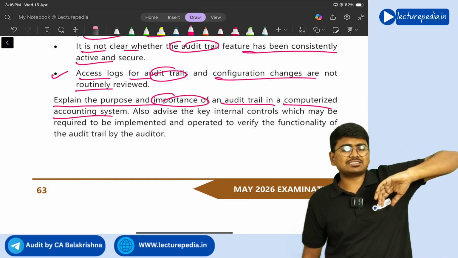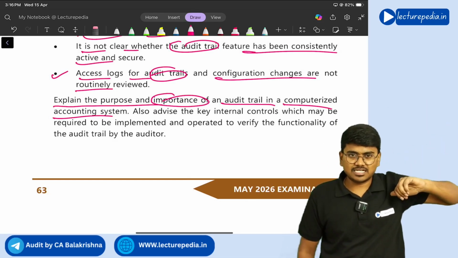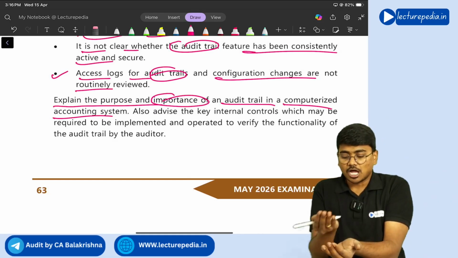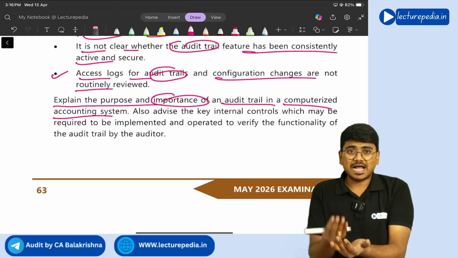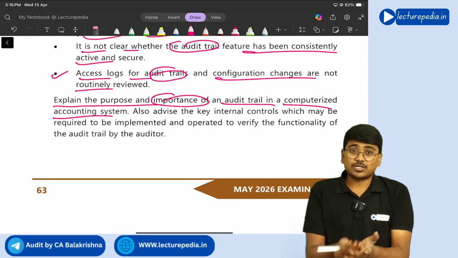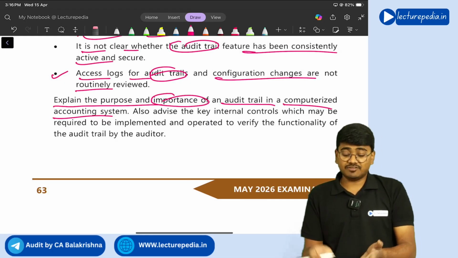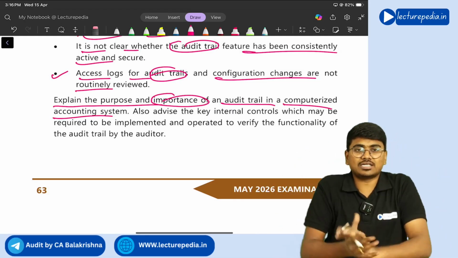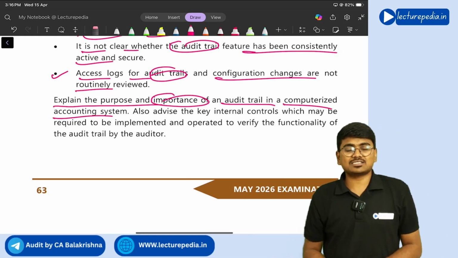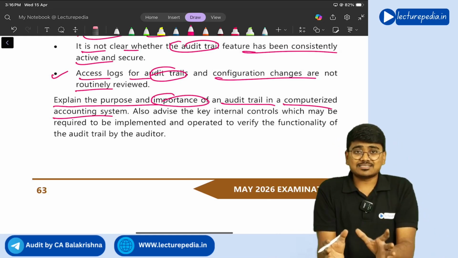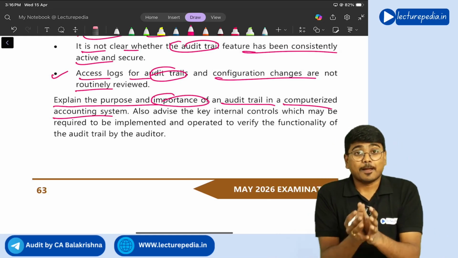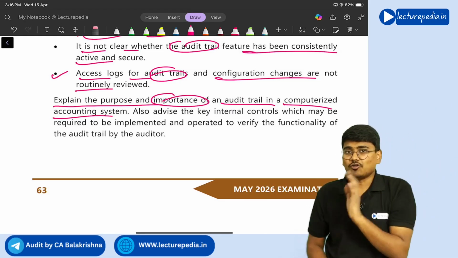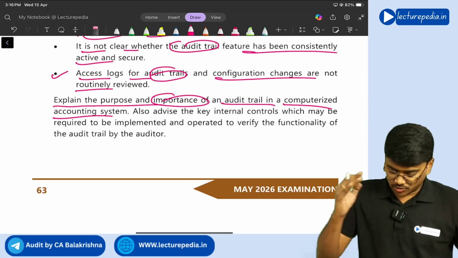It will help to trace the history of the transactions, right? So the transaction that you are finding in the books of accounts, how it has occurred, who has entered the transaction, at what time the transaction has been entered, if at all any alteration has been made, who made those alterations, at what time those alterations have been made. All these things can be identified by going through audit trail logs. This is the purpose of audit trail, right? Yes, that you need to explain.